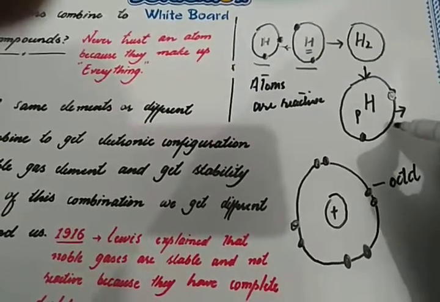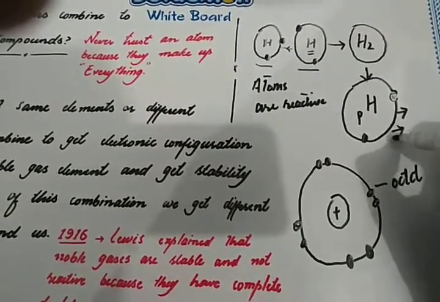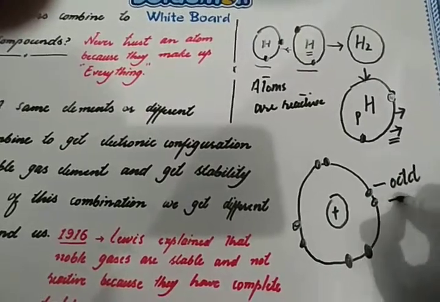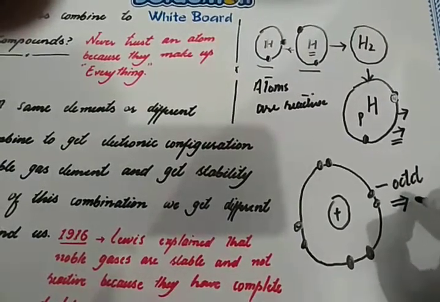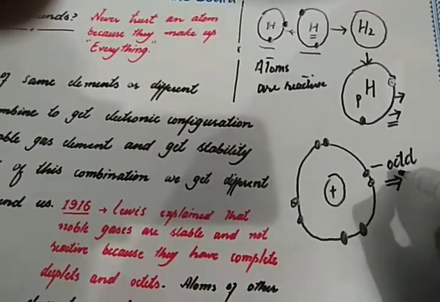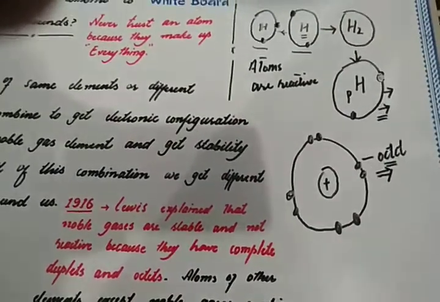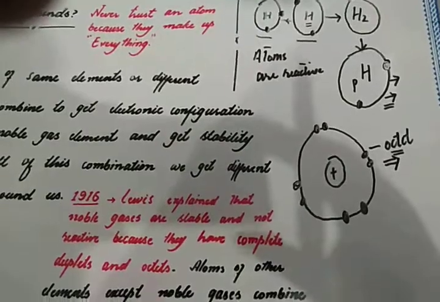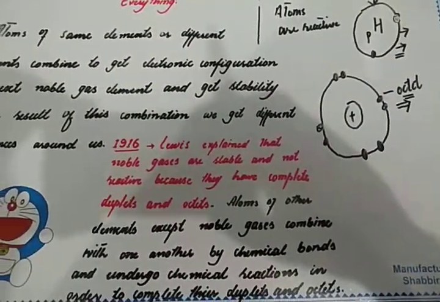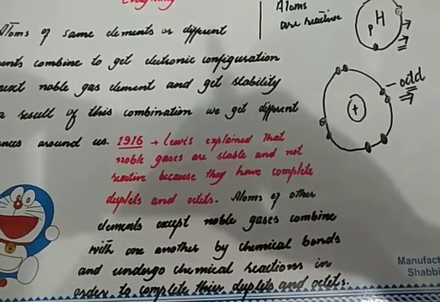So electron sharing is because of the atom's tendency to complete its octet or duplet, or in other words we can say that atoms do combine with each other to get stability.